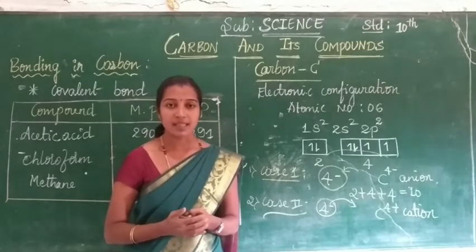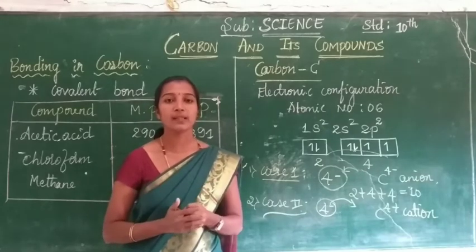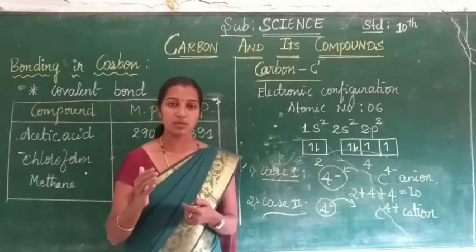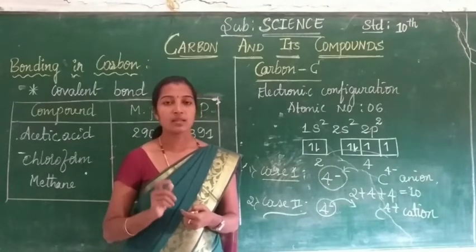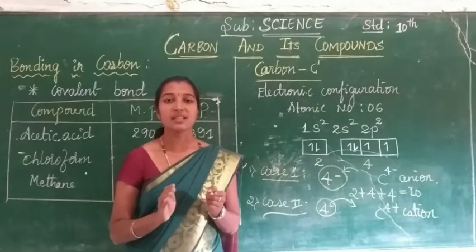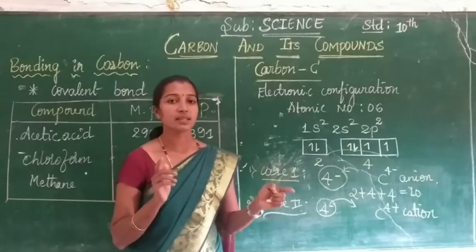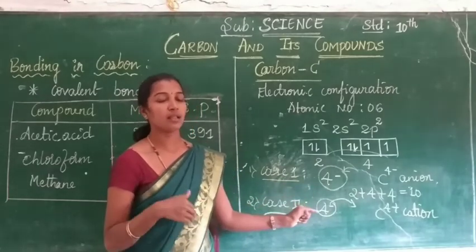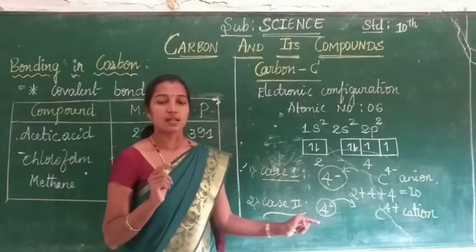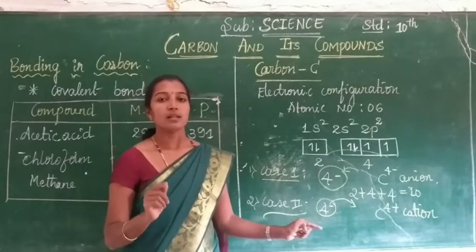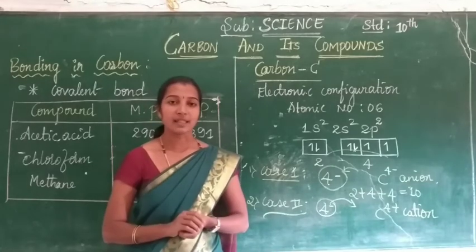Covalent bond means sharing of pairs of electrons in the outermost shell. The sharing of electrons takes place here. There is no movement of electrons in carbon and in carbon compounds. Due to that reason, carbon compounds are non-conductors of electric current.